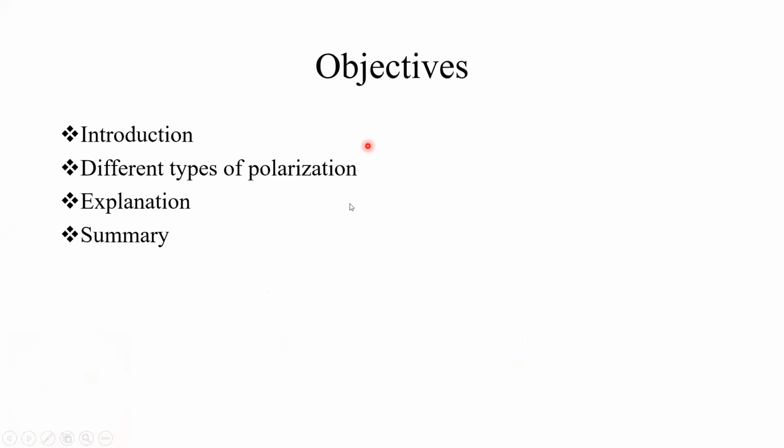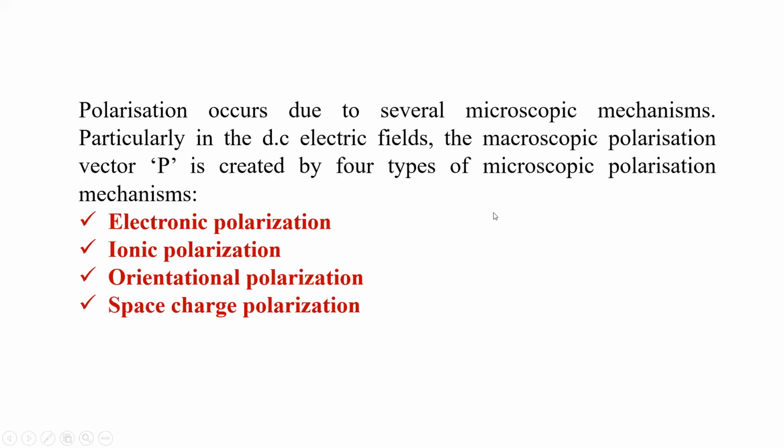Today's objectives are the introduction to the different types of polarization, followed by the explanations. Finally, we get a summary of today's idea. So polarization occurs due to several microscopic mechanisms, particularly in a DC electric field. The macroscopic polarization is created by 4 types of microscopic polarization mechanism.